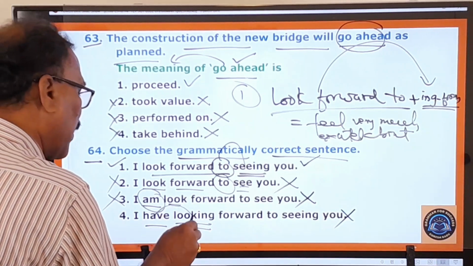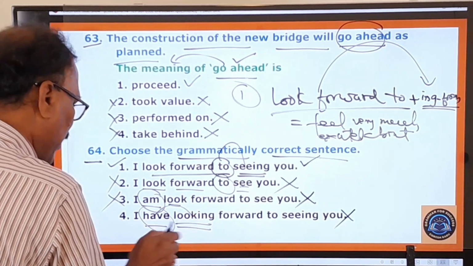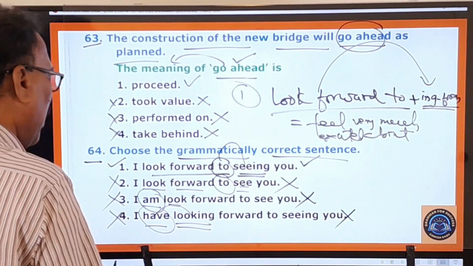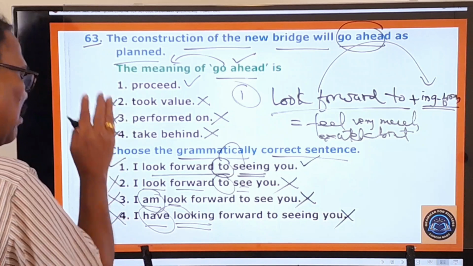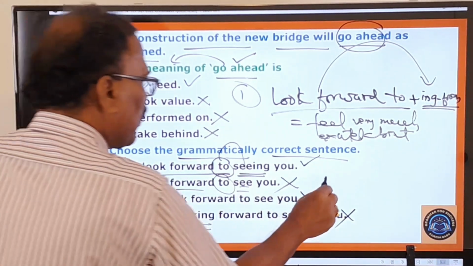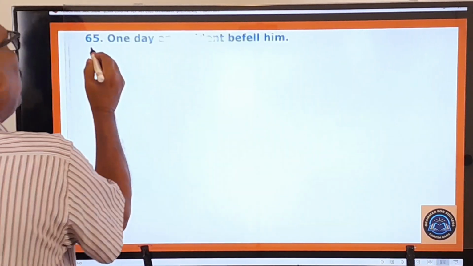But here I have looking. So after have, there should not be any ing form verb. But here it is given. Therefore, this is grammatically absolutely wrong. Okay. Therefore, second one, third one, fourth one are wrong. Okay. Grammatically incorrect. Only the first one is your answer. Okay. And now let's move on to 65th question.